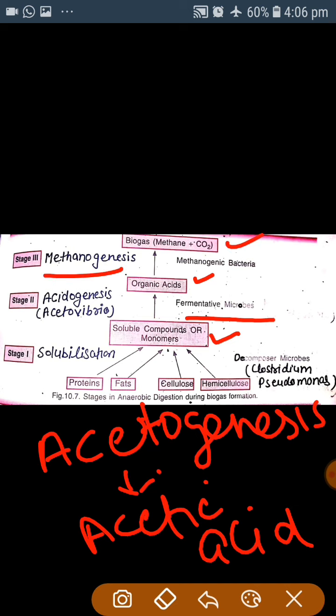You have to know the confusion about the steps. There are 3 steps. One is the solubilization or hydrolysis. Second, acidogenesis. Third is the methanogenesis. But in some books there are 4 steps. One is the solubilization or hydrolysis. Second is the acidogenesis. Third is the acetogenesis. Fourth is the methanogenesis.